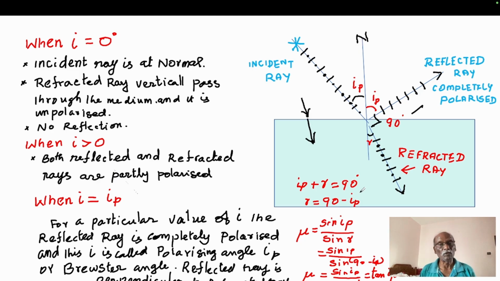And now we know the refractive index of this medium mu is equal to sin I by sin R. The R is nothing but 90 minus IP. So sin IP by sin of 90 minus IP, which is cos IP.